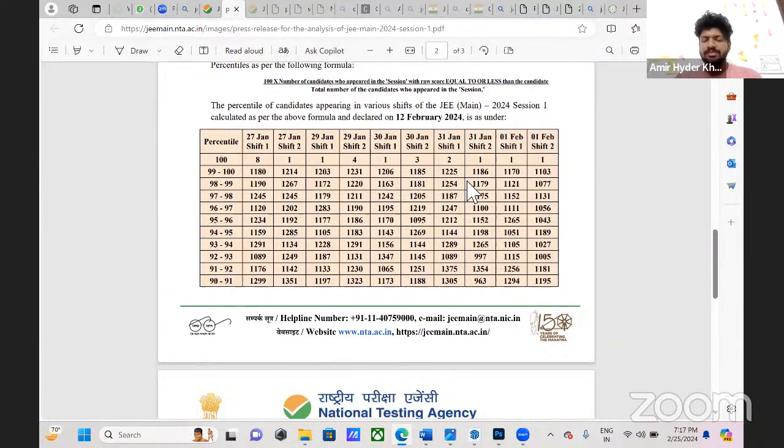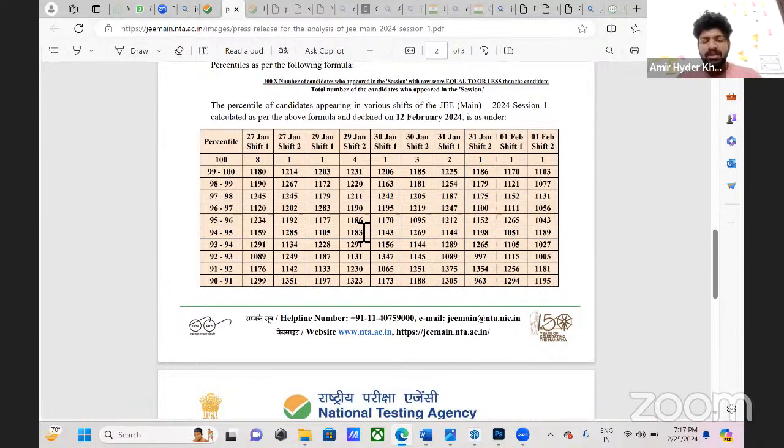We won't know what the first mark is. They are not revealing it. Sometimes, if the exam is too tough, the first mark can even be negative, and percentiles like 95 or 80 are based on that, because it reduces whatever the first mark is. So this is the system for percentile.